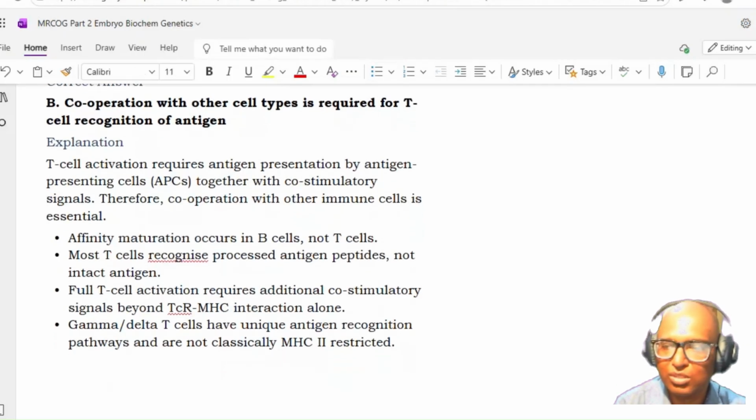Okay, so these were a few questions from immunology. Read the hypersensitivity topic very well. That finishes today's topic on hypersensitivity immunology.